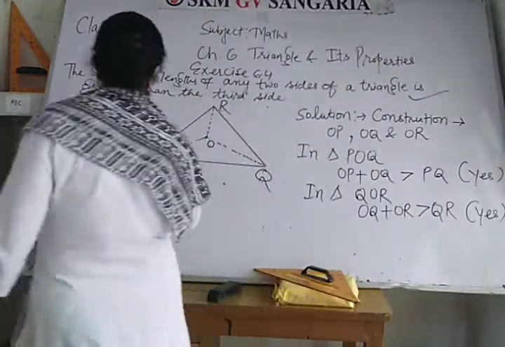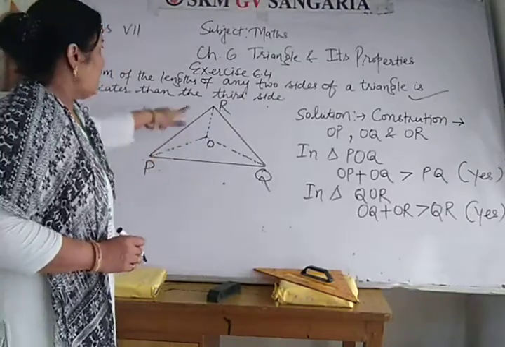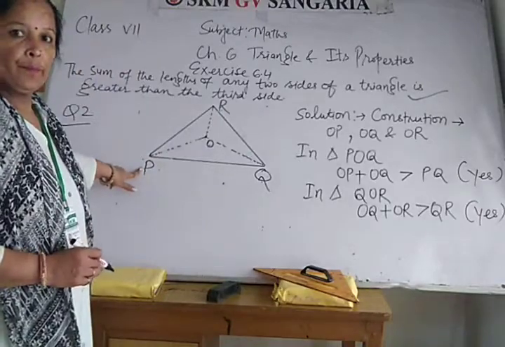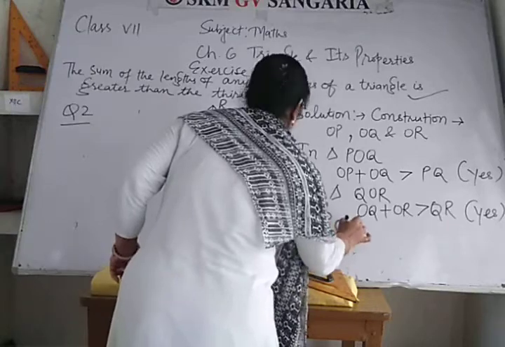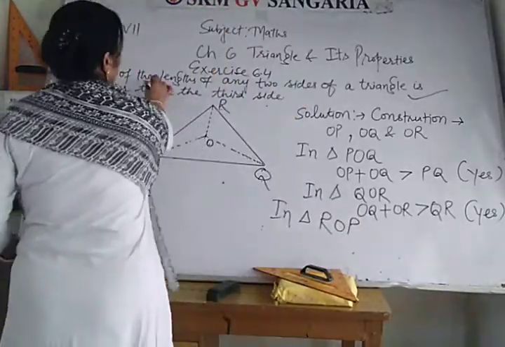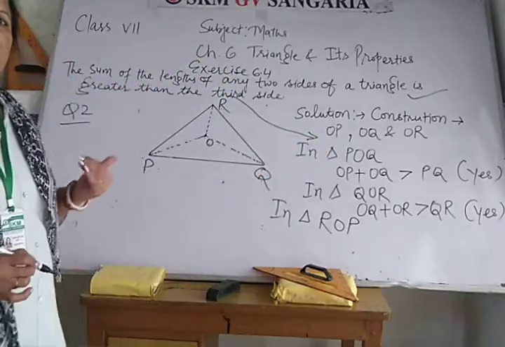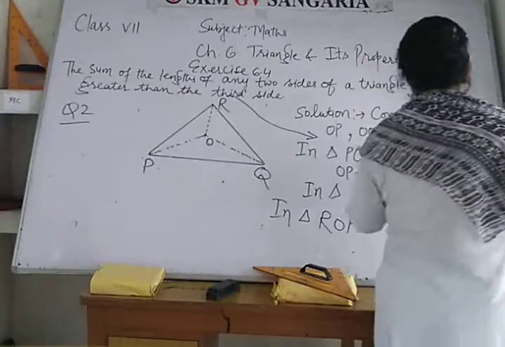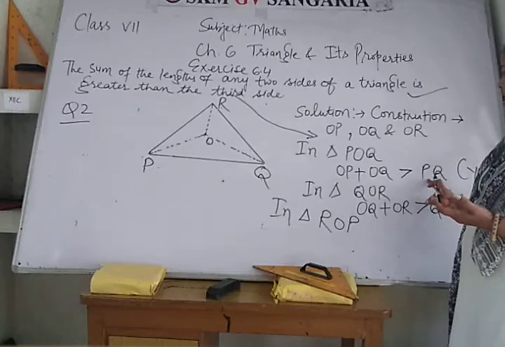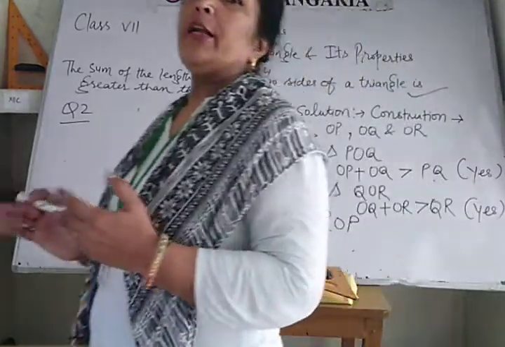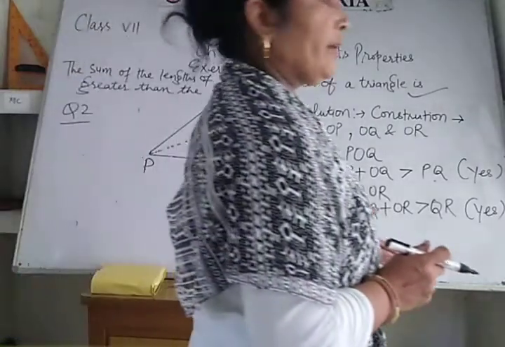And now the third triangle, triangle ROP. In triangle ROP, this property should be written here: we know that the sum of any two sides of a triangle is always greater than the third side.